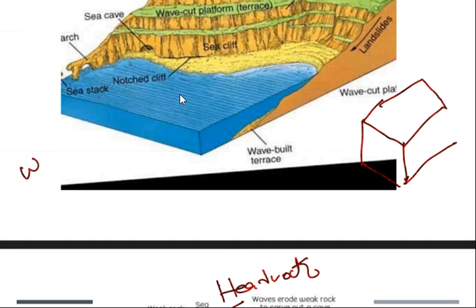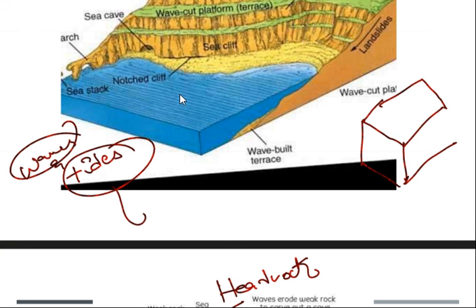One is waves and the other one is tides. Daily we witness two tides, that is fall and rise of tides, right? Tides are nothing but rise and fall of the sea water level.